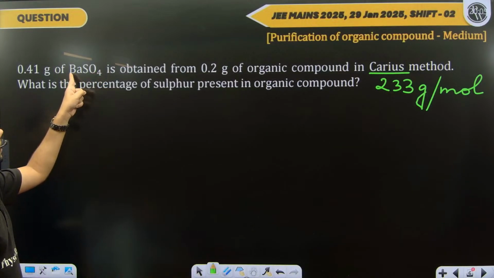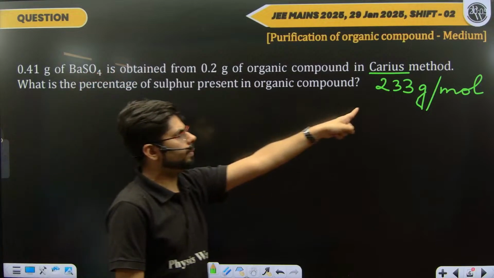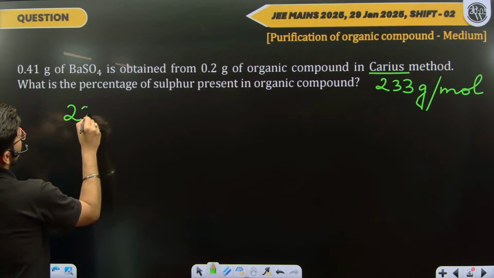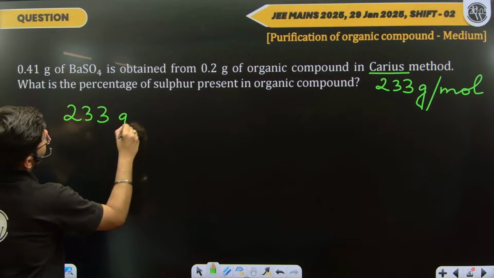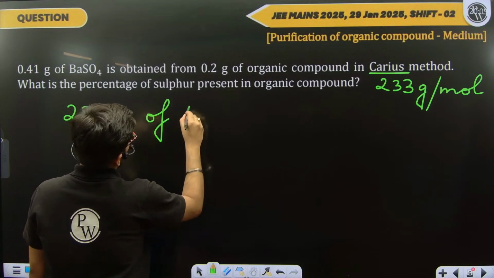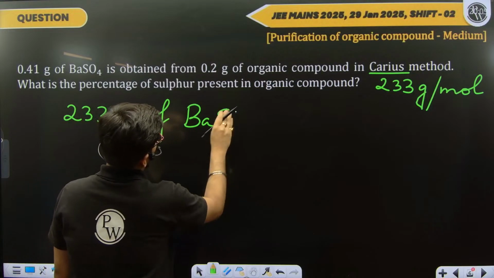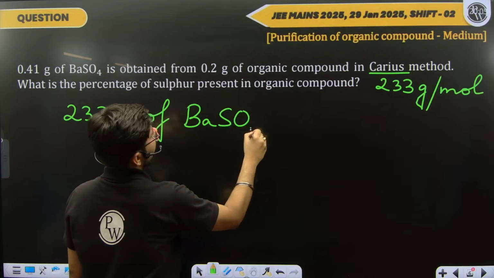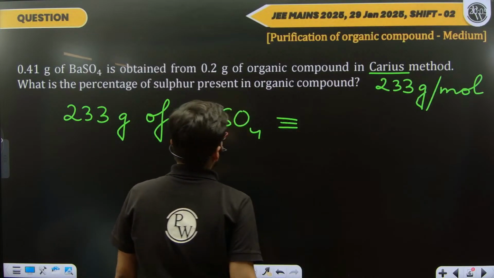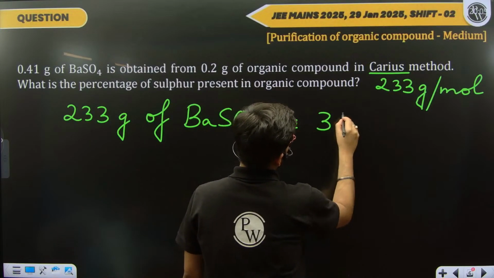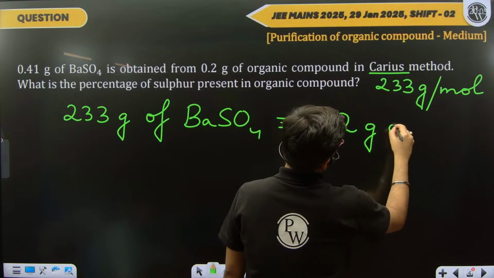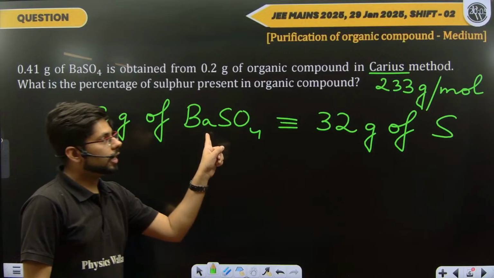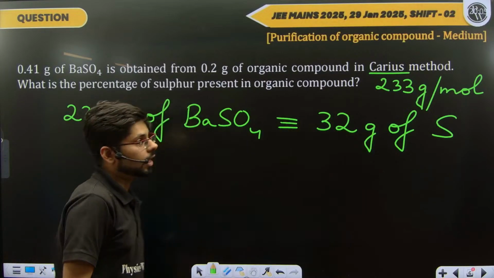So 137 plus 32 plus 4 into 16 will be 233 gram per mole, which means 233 grams of BaSO4 consists of 32 grams of sulfur, right?